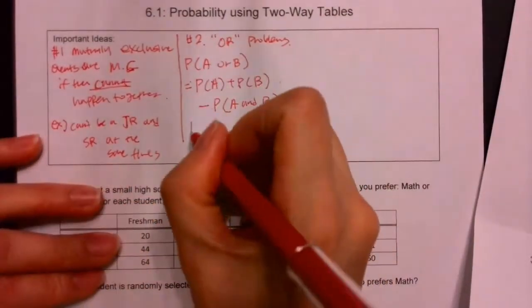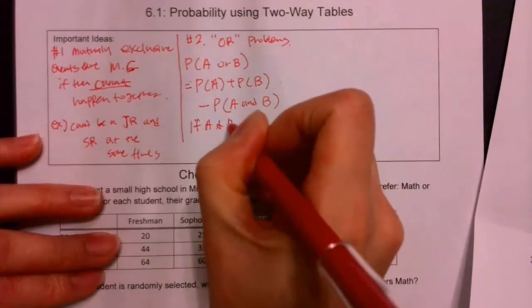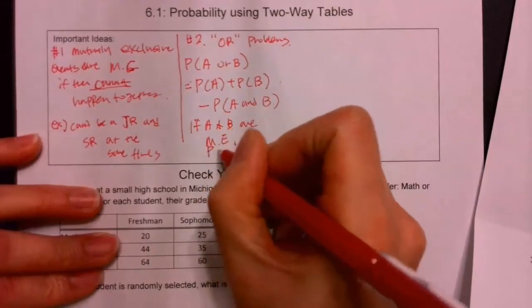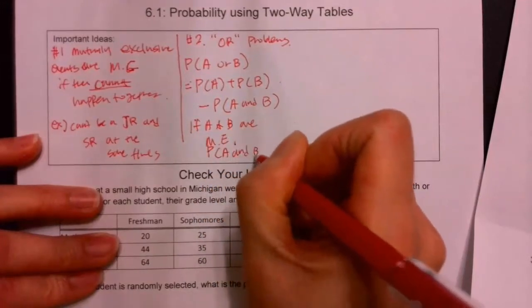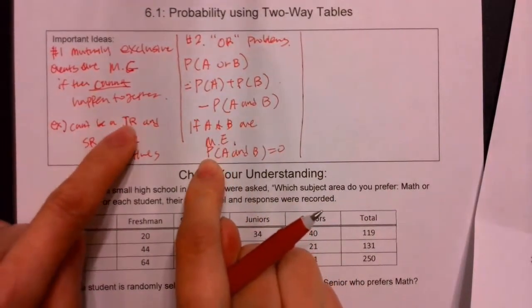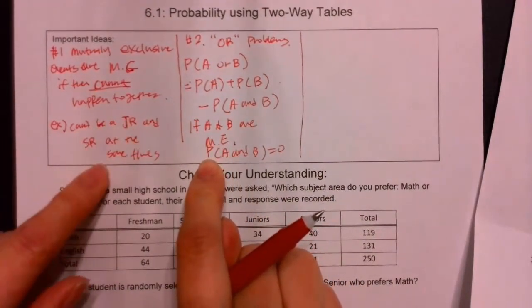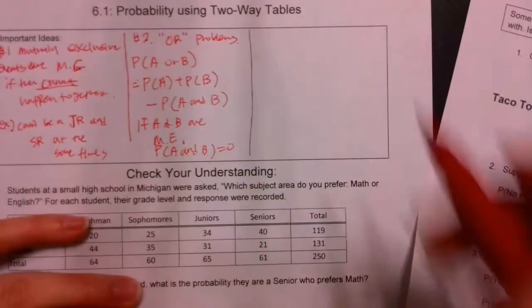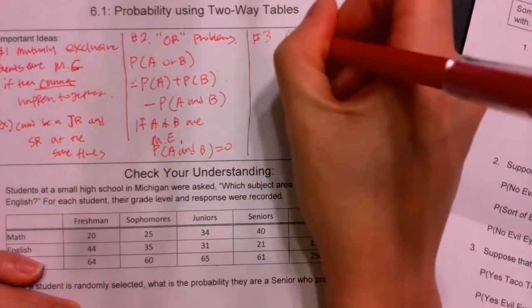So let's write it down. If A and B are mutually exclusive, then probability of A and B is 0. Right? What's the probability of someone being a junior and a senior at the same time? 0, because they can't happen at the same time. Cool? Alright. Number 3, conditional